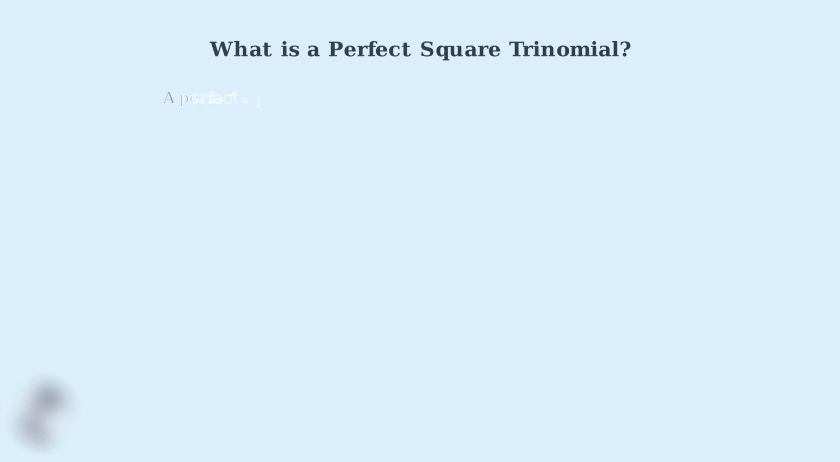Now we're going to explore a special type of trinomial that can make factoring much easier once you recognize the pattern. These are called perfect square trinomials. A perfect square trinomial is a special trinomial that results from squaring a binomial expression. When we square a binomial like x plus 3, we get a trinomial that follows a very specific pattern.